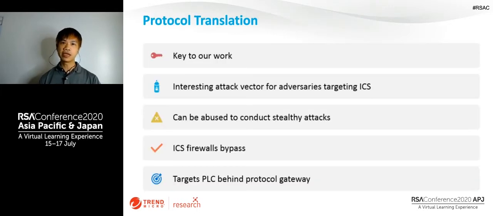And the second aspect of our research, the protocol translation error, actually is the key to our work. This is what makes our research different from traditional vulnerability research. And for a hacker who has some interest in hacking an industrial control system, this is actually a very new attack vector. With the errors that we have found in translation, a hacker can conduct stealthy attacks. And since the packets are all valid, they might even be able to bypass the ICS firewall if they have installed one.